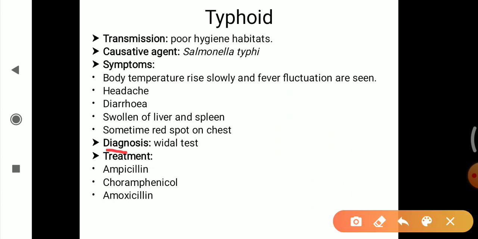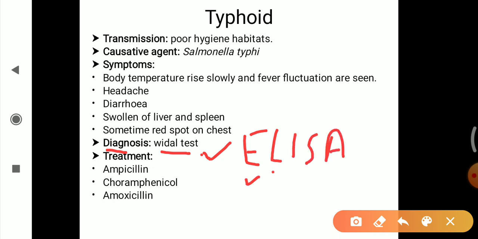Its diagnosis can be done by the Vidal test. Mostly typhoid diagnosis is done by the Vidal test, and sometimes it can also be done by ELISA, that is enzyme linked immunosorbent assay. Treatment: the most commonly used antibiotics such as ampicillin, chloramphenicol, and amoxicillin. The treatment can be done by these antibiotics. So this is all about typhoid.